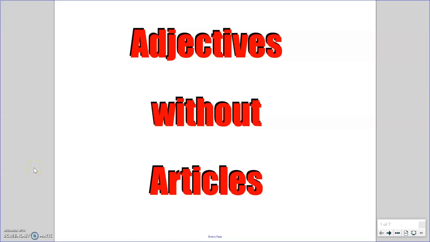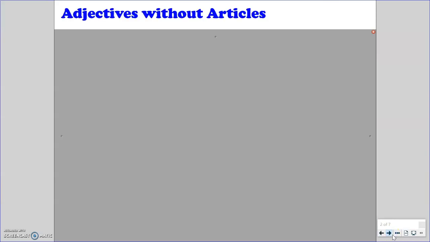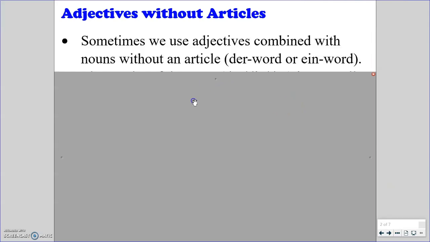Hallo alle! Heute haben wir eine kurze Lektion, eine kurze Grammatiklektion über Adjektive ohne Artikel. So today we have a short lesson about adjectives without articles. Los geht's! So here are some overarching ideas that we will talk about and look at in this very short lesson. So, adjectives without articles.